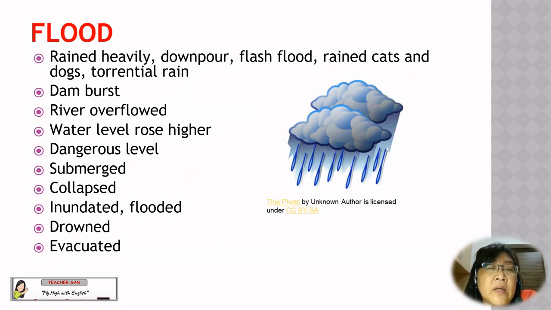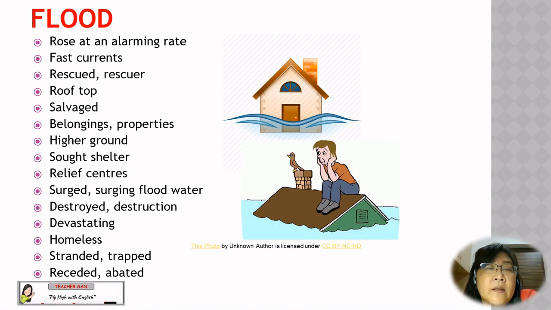And then next we have flood: rain heavily, downpour, flash flood, rain, or you can say rain cats and dogs, torrential rain. You have dam burst, river overflowed, water level rose higher. You have dangerous level, submerged, collapsed, inundated, flooded, drowned, evacuated. Some more on flood, you have rose at an alarming rate. Rose is the past tense of rise, so it means that the level of water is higher.